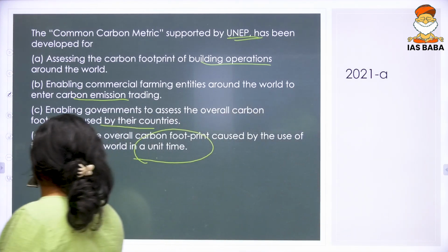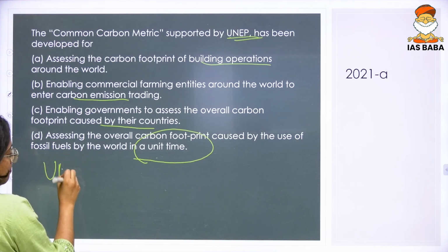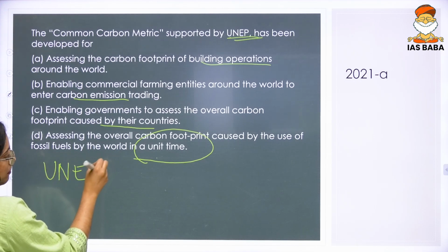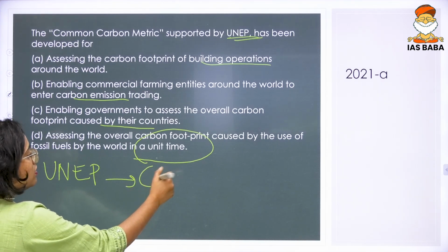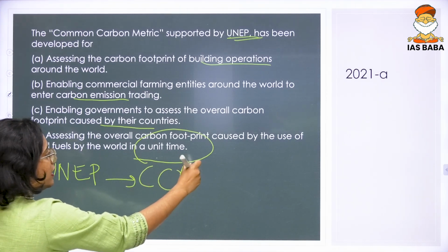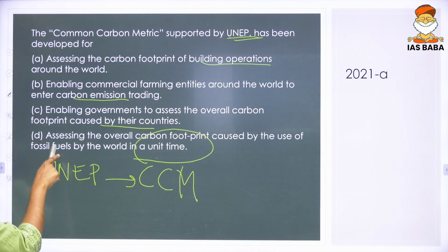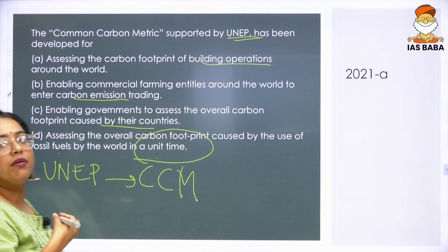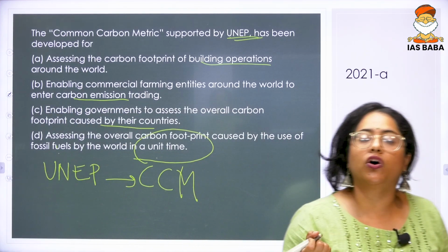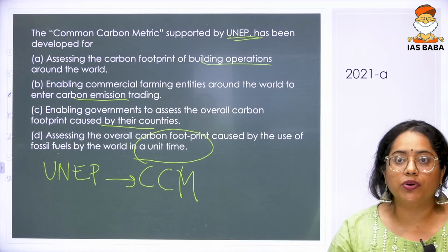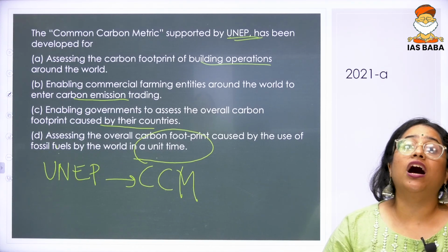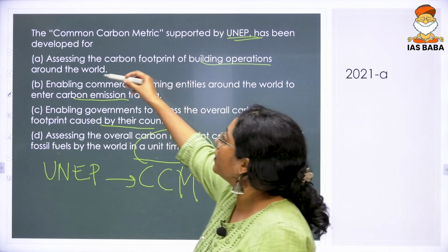So this is something that is being done or aided by UNEP. You would also see that this has been called the common carbon metric. For each of these other terms, we have other names. For example, there is the overall carbon footprint caused by fossil fuels. We are measuring that with the help of WWF, etc. So the answer to this question is the first one.